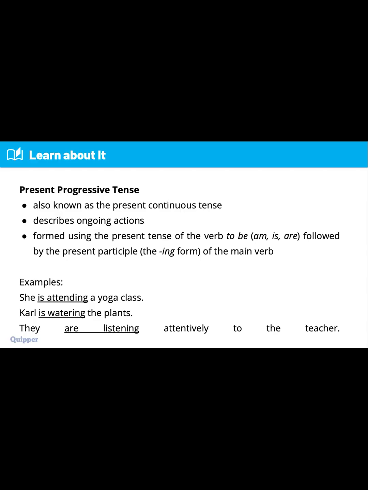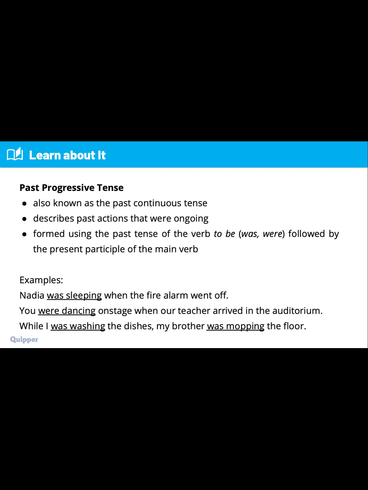So, attending. Carl is watering the plants. Is plus ing, that's present progressive. They are listening attentively to the teacher. The be verb that we use here is are plus ing. Next, we also have the past progressive tense, also known as the past continuous tense. What do you mean about that one? It describes past actions that were ongoing. So remember, when we talk about past progressive, it was happening before, right?